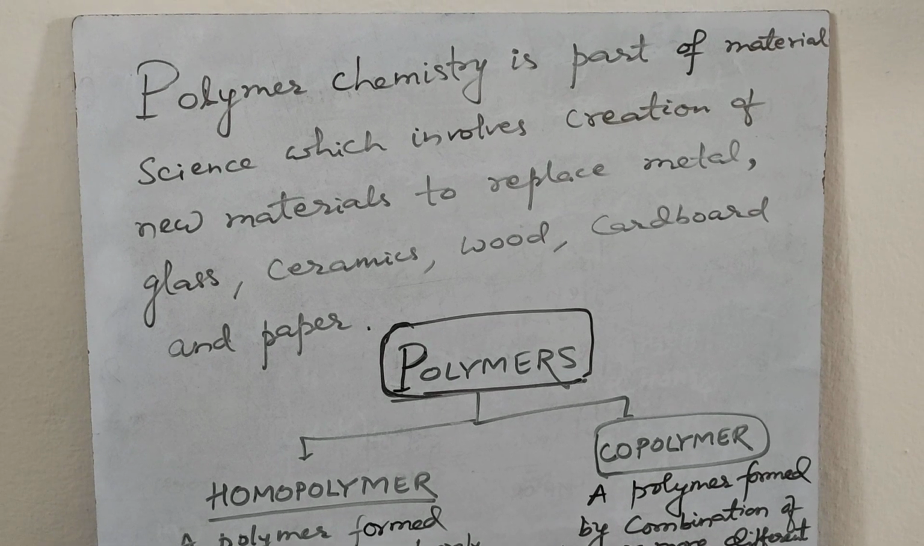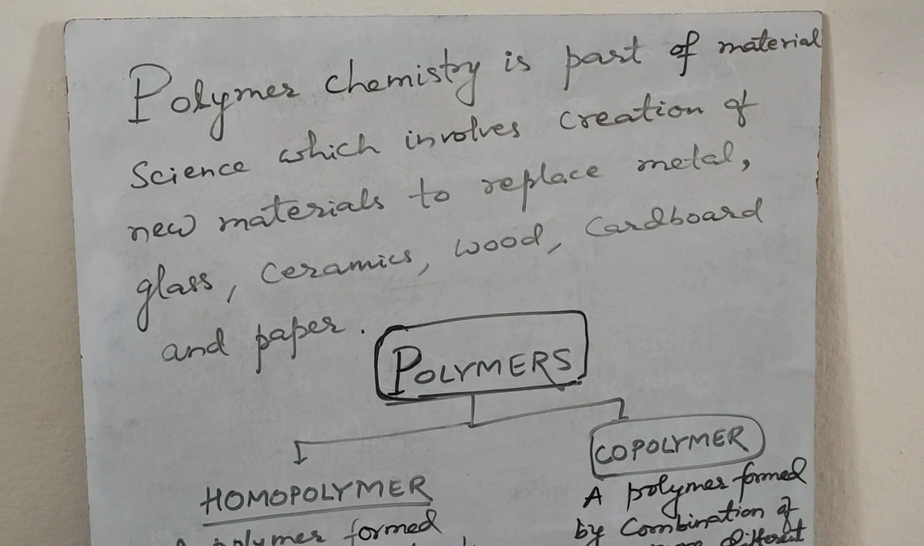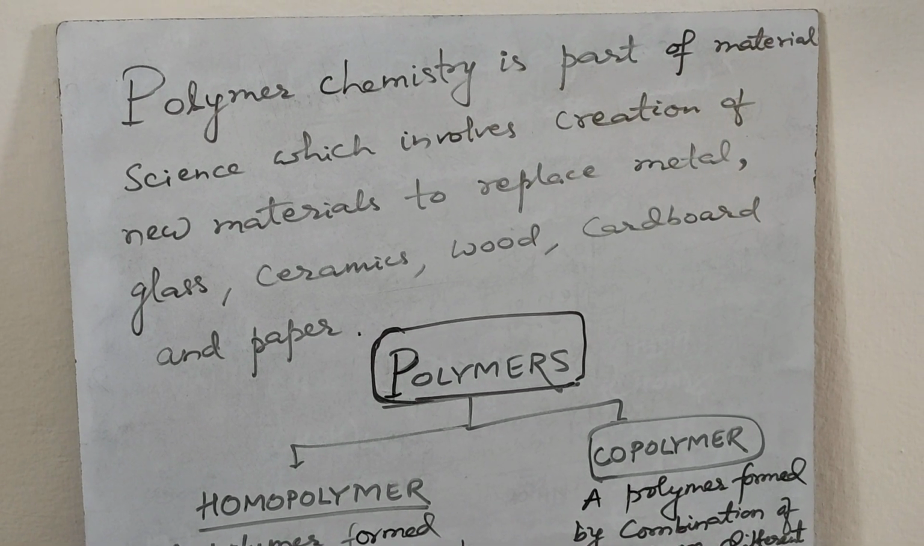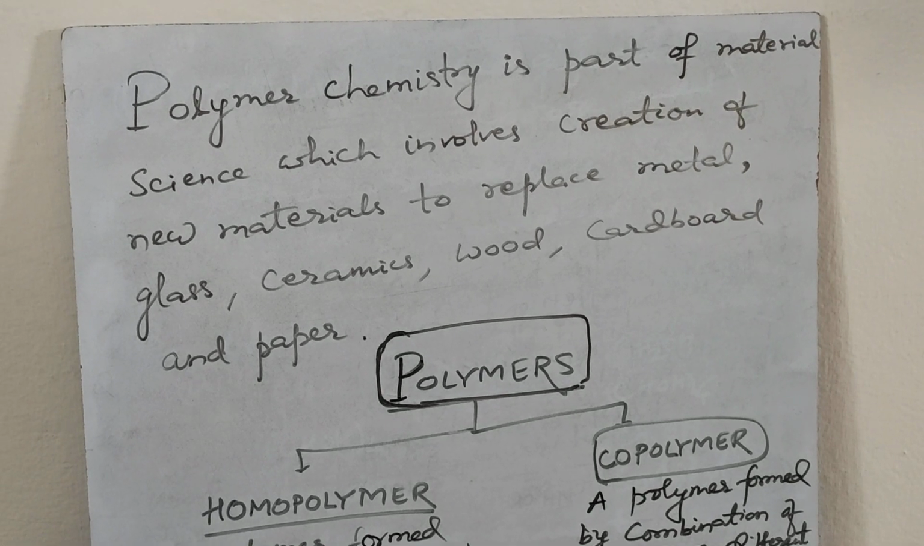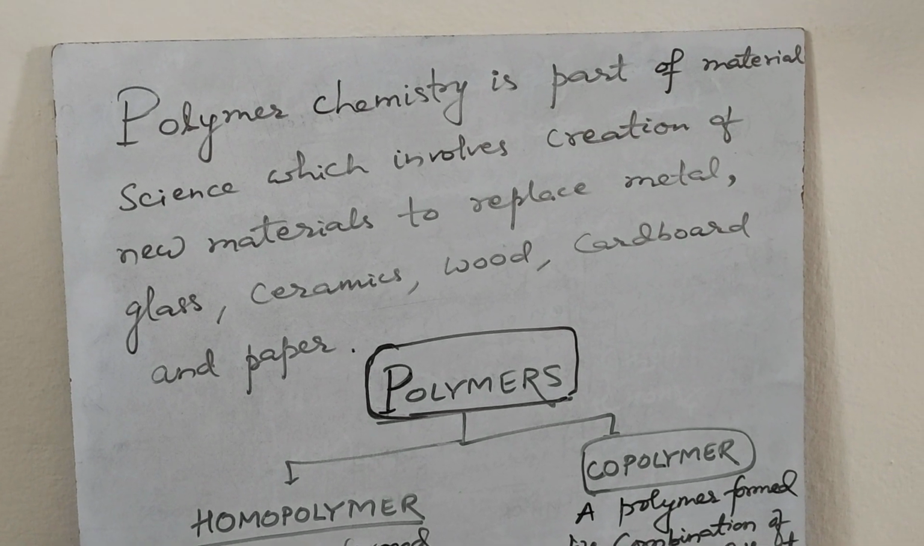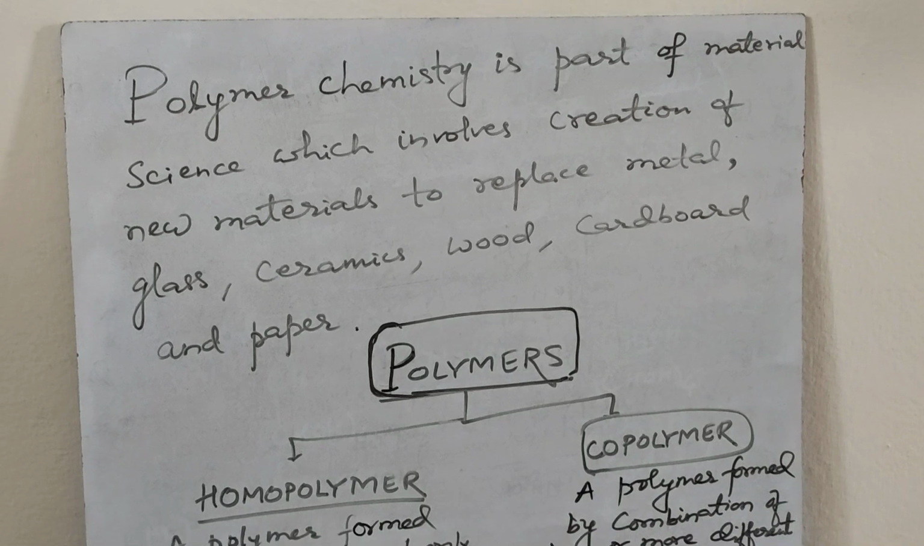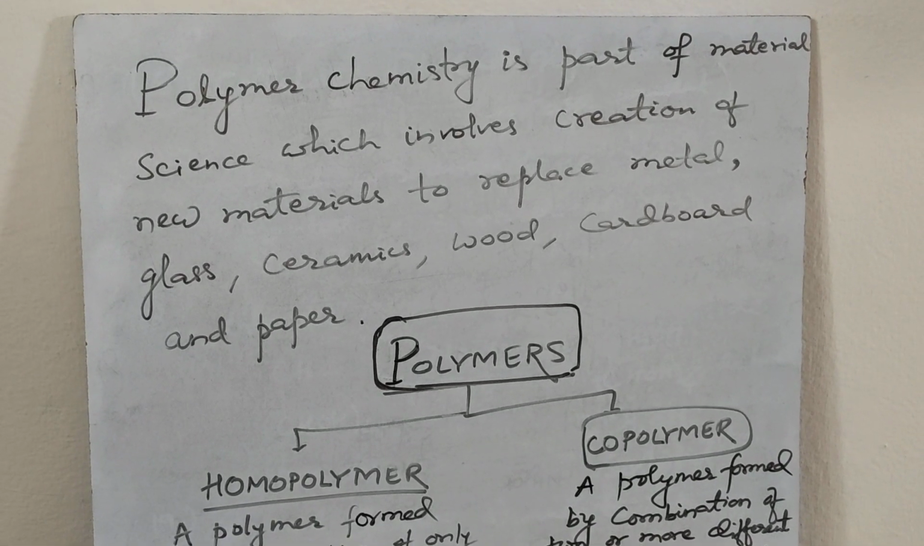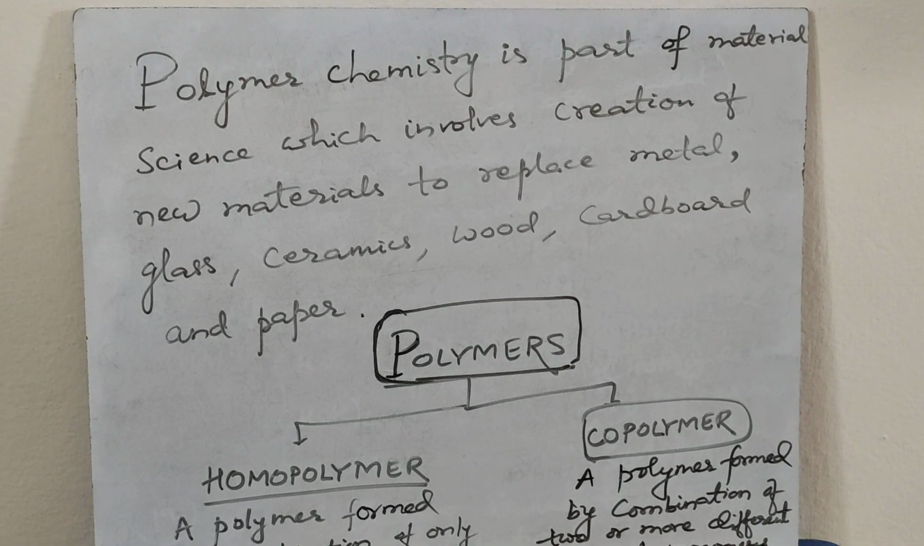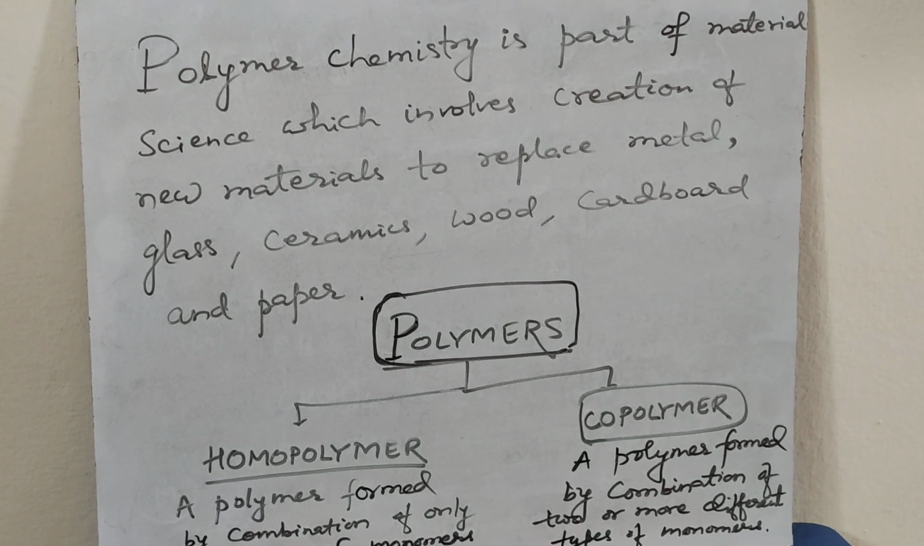Polymer chemistry is part of material science, which involves creation of new materials to replace metals, glass, ceramics, wood, cardboard and paper. Polymers are basically of two types, homopolymers and copolymers.